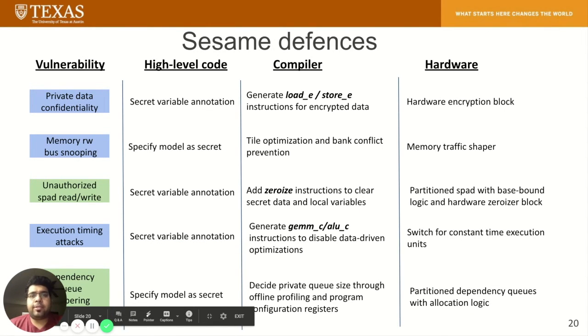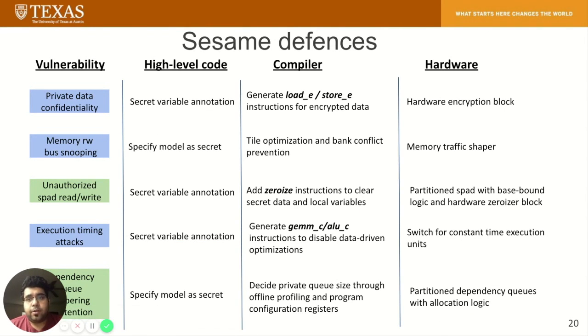Let us see how Sesame defenses handle each of these vulnerabilities. For private data confidentiality, the user defines secret variables in high-level code. The compiler generates load underscore e and store underscore e instructions for encrypted data, which is decrypted by the hardware encryption block. When the user specifies model as secret, memory utilization bus snooping becomes a valid vulnerability, and the memory traffic shaper is activated through configuration registers. The compiler also performs offline profiling for best tile size with memory traffic shaper enabled and also prevents bank conflict by DRAM data placement.